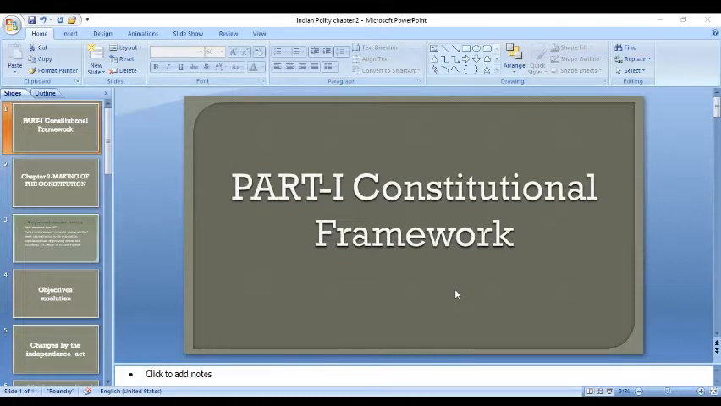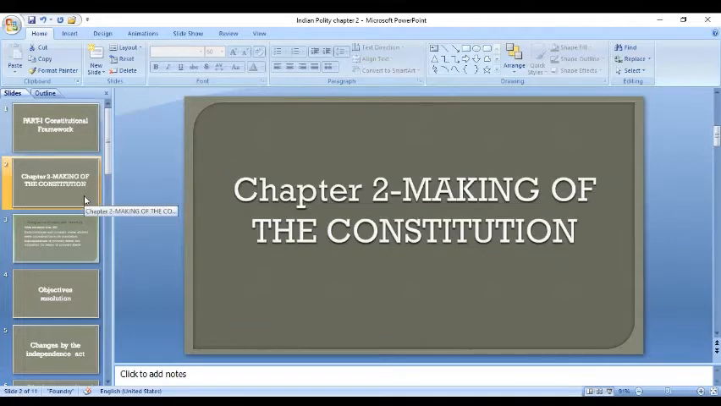Part 1 of the Constitution deals with the constitutional framework. In that, the first chapter, which we have already discussed in the previous class, is the historical background. The second chapter is the making of the Constitution.